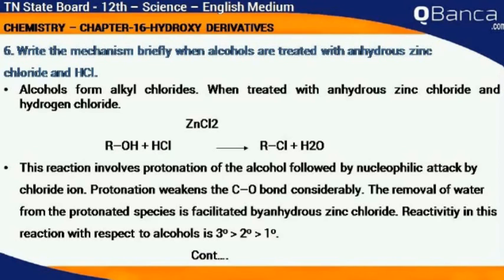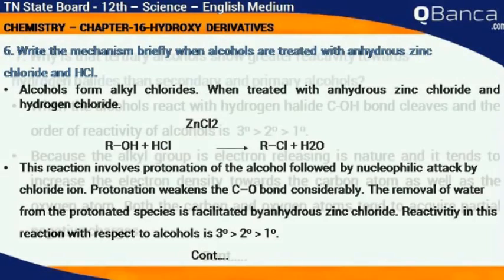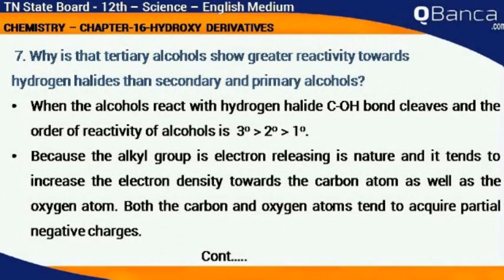Reactivity in this reaction with respect to alcohol is tertiary, secondary, then primary. Why is it that tertiary alcohol shows greater reactivity towards the hydrogen halides than secondary and primary alcohol? When the alcohol reacts with the hydrogen halide, the C-OH bond cleaves, and the order of reactivity of alcohol is tertiary greater than secondary greater than primary, because the alkyl group is electron releasing in nature